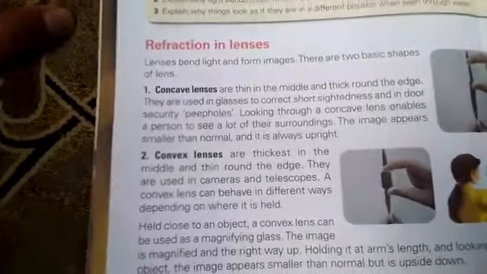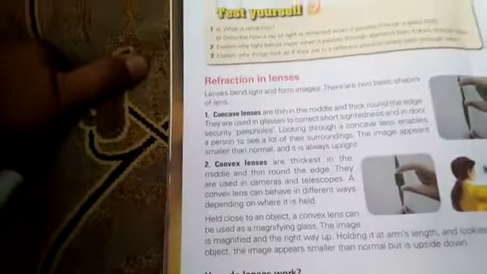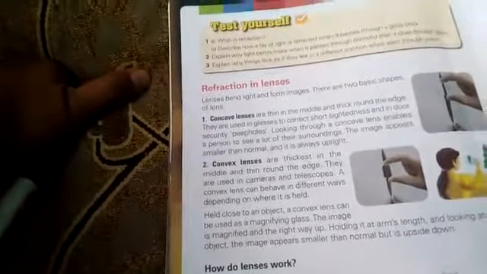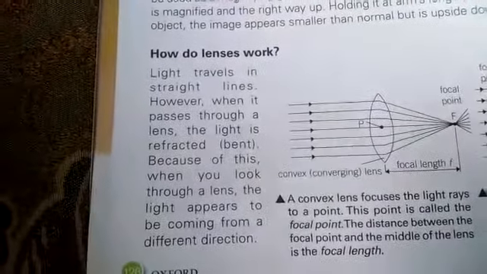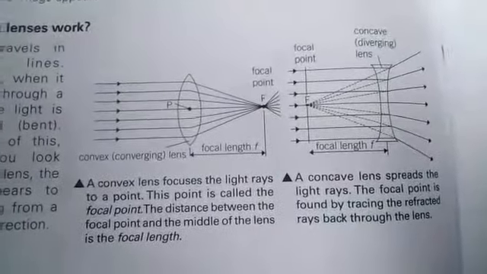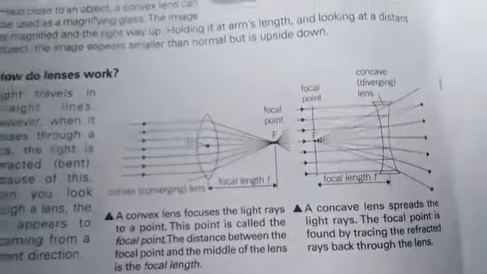For the answer of question number 3, we will move to page number 126 and the answer is this: the difference between concave lens and convex lens. You can also draw this diagram. And again while giving the answer of question number 4, how do lenses work, you will use these lines, and here you can also use these two diagrams. Means that these diagrams can be used for this question and also for this question. So question number 4.